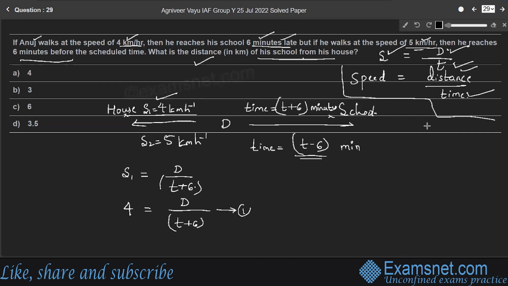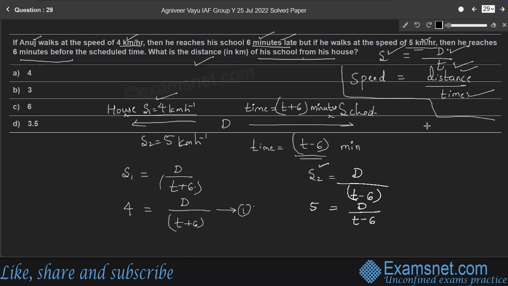Consider this as equation 1. In the second situation, the speed of Anuj is 5 km per hour, so he covers D distance with 5 km per hour and takes 6 minutes less time. Therefore, 5 is equal to D by T minus 6. Consider this as equation 2.